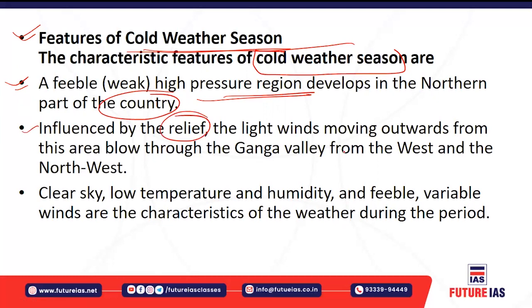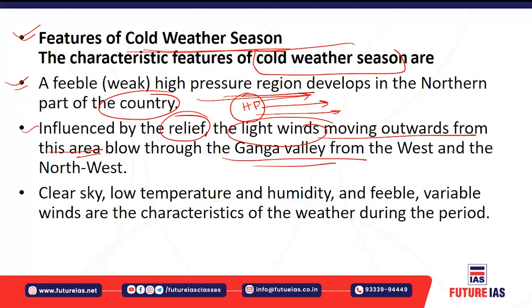A light wind starts moving outward from this area, since the wind will blow from the high pressure zone towards the low pressure zone. So the light wind moves outward from this high pressure zone, and these winds blow through the Gangetic Valley from west to northwest.